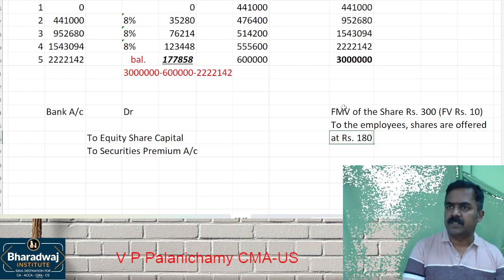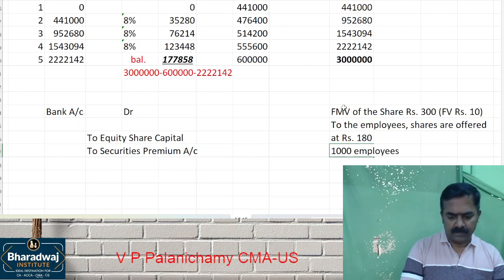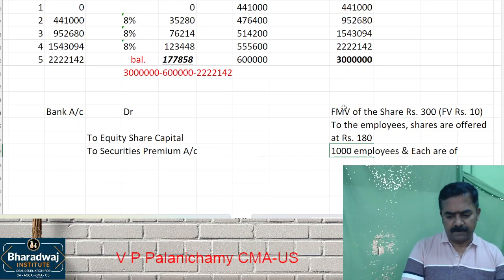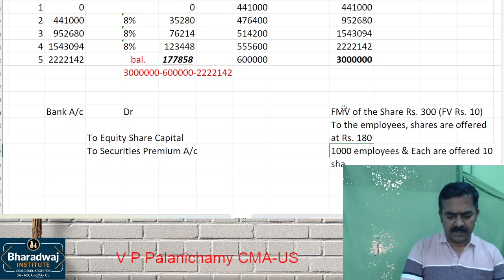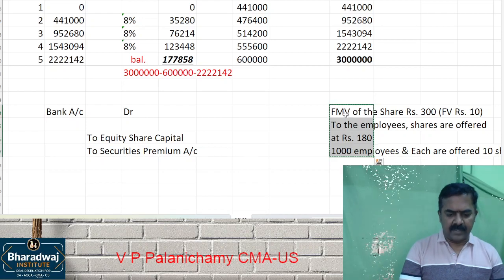There are 1,000 employees, and each are offered 10 shares. How will it treat in accounts?